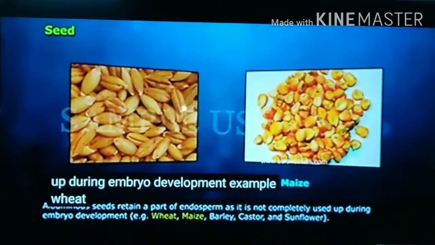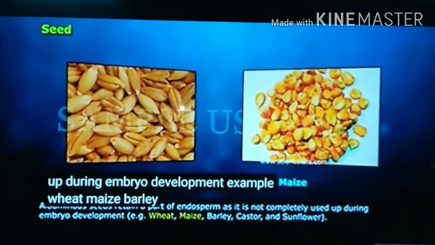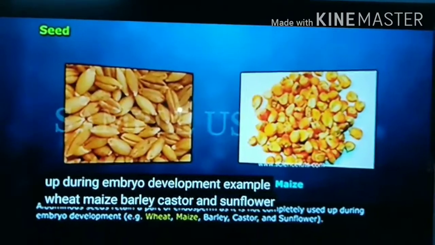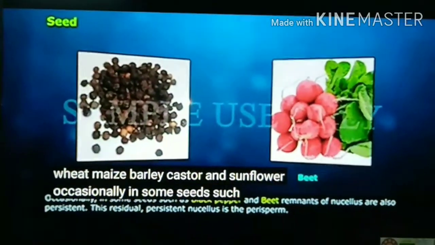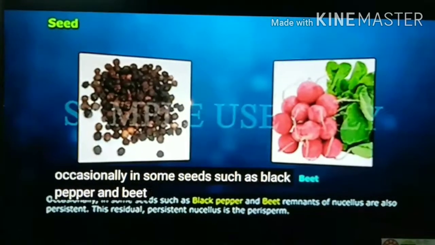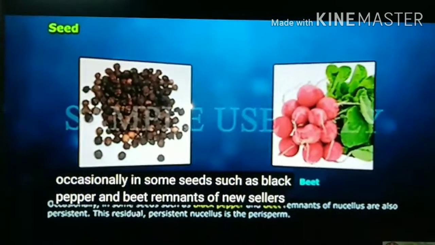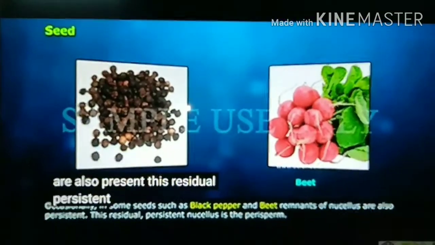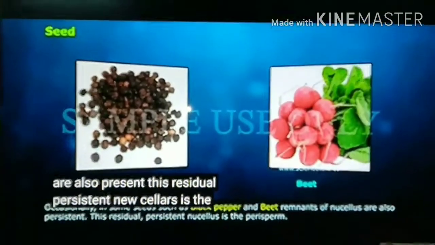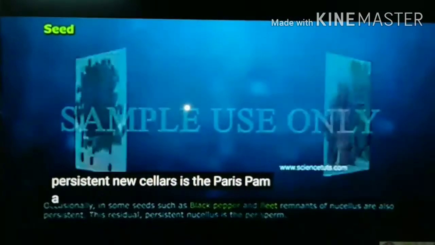Example, wheat, maize, barley, castor and sunflower. Occasionally, in some seeds, such as black pepper and beet, remnants of nucellus are also present. This residual, persistent nucellus is the perisperm.